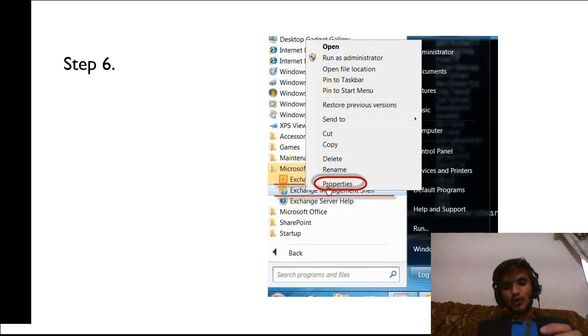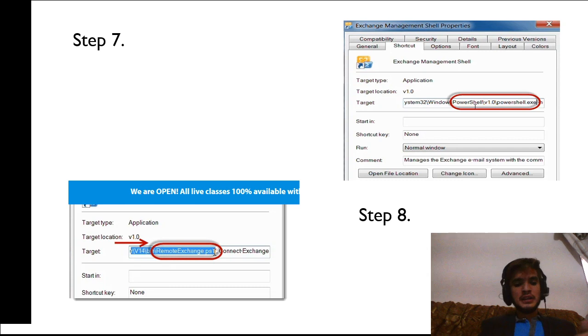We'll go into the program and go into the properties of the Exchange Management Shell. In number 7, you can see that the target of the shortcut is calling PowerShell.exe. In step 8, if you look further down the target, we are actually importing this PS1 script that gets installed with the tools.